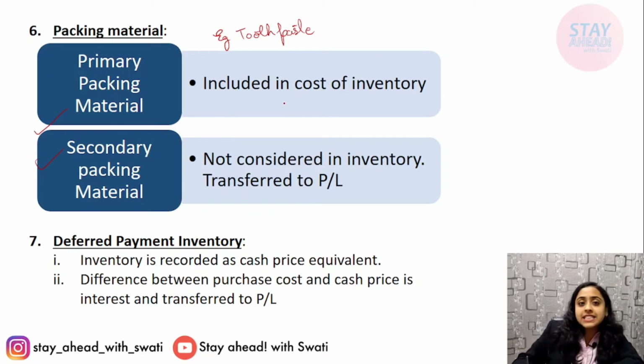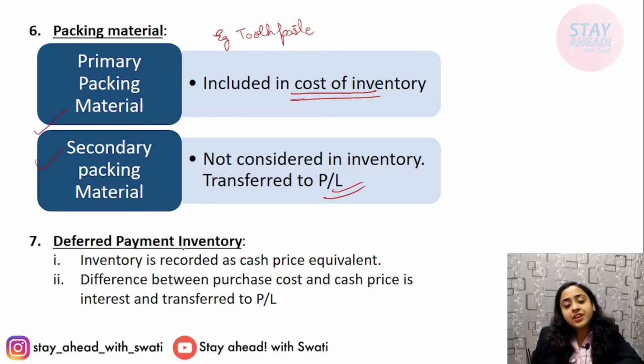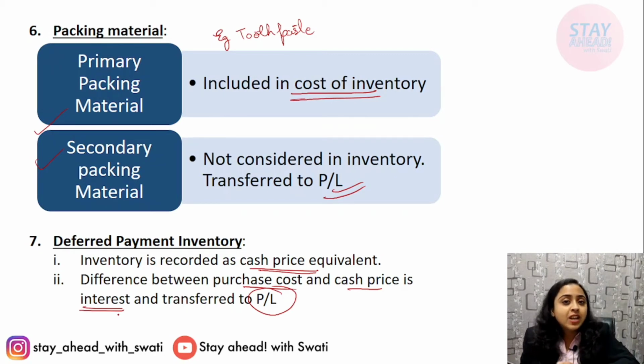So the primary packaging, that is the cost of the tube, is included in the cost of the inventory, whereas the secondary packaging, that is packaging of box, the amount of that is taken into P&L. Deferred payment inventory, if inventory has to be paid later, after 6 months, after a year, etc., then you have to include the cash price. And the purchase price and cash price difference is transferred to P&L, and it is the interest cost. The deferred payment, the payment that you are paying late, will be added with some cost, that is interest portion, and this interest portion will be taken to P&L.